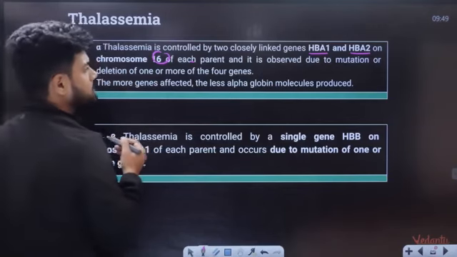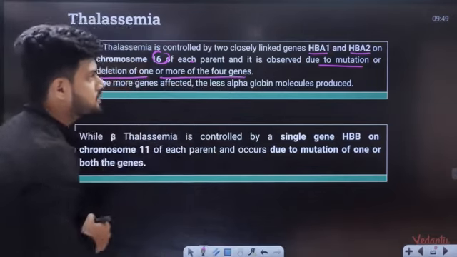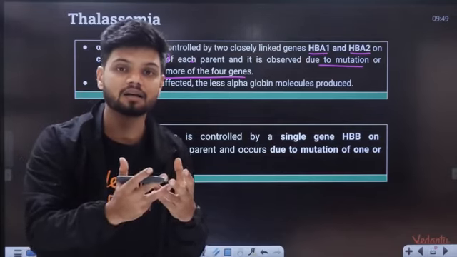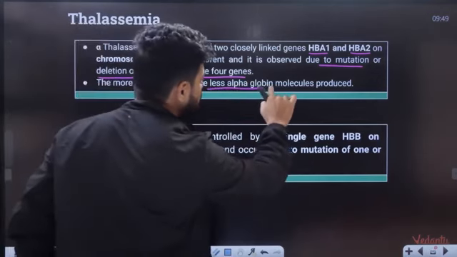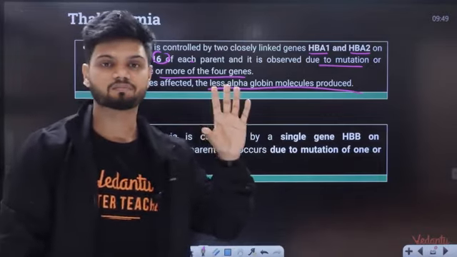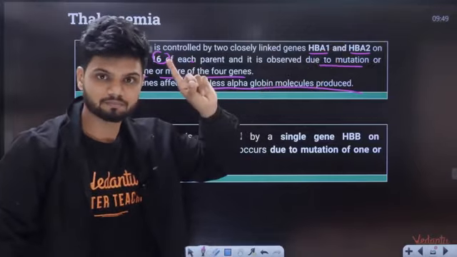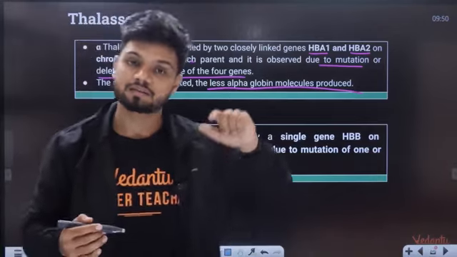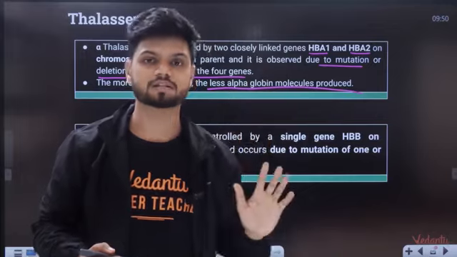Now what happens is due to the mutation or deletion of one or more of the 4 genes, the HbA1 and HbA2 genes, if there is a mutation, the alpha chain is not produced. The more genes affected, the less alpha chain is produced. So that causes alpha thalassemia. These 2 genes on chromosome 16, HbA1 and HbA2, in one parent, for example this 16 chromosome got from your mother, the same 16 chromosome coming from your father also, if in that also there is a defect, gone case, alpha thalassemia.